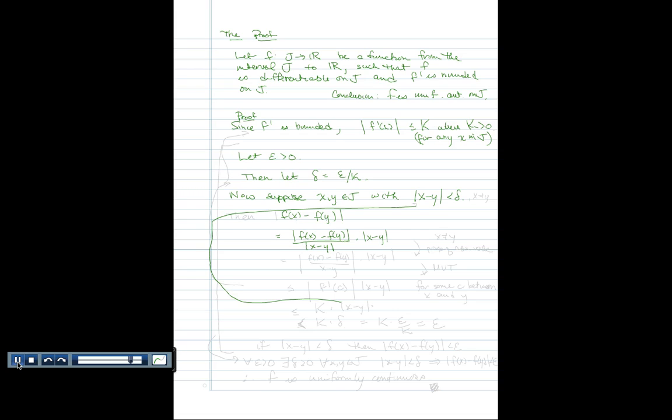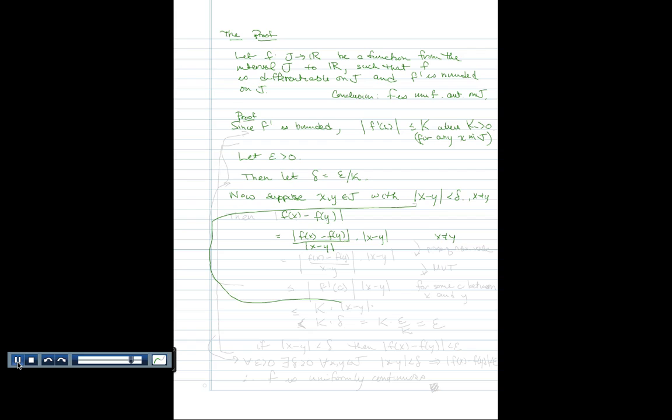That's just multiplying by a factor of 1, basically. I am assuming here that x doesn't equal y. If x does equal y, then obviously the difference between f of x and f of y would be 0, so the absolute value would be less than epsilon in that case too.